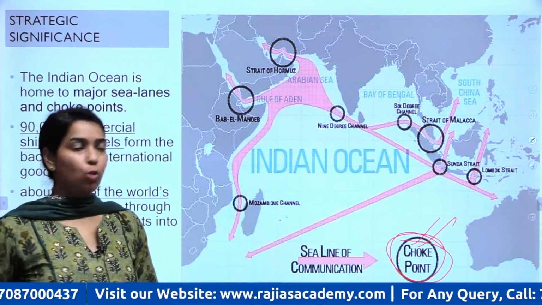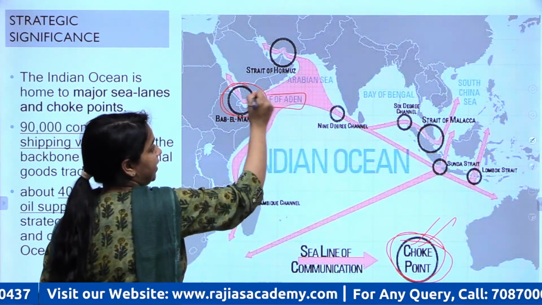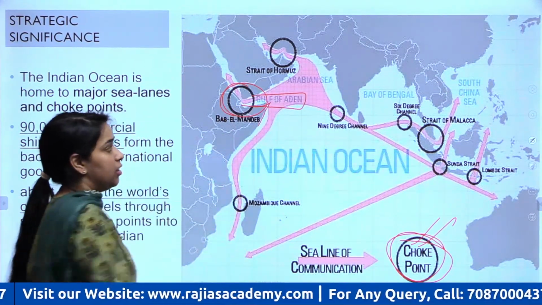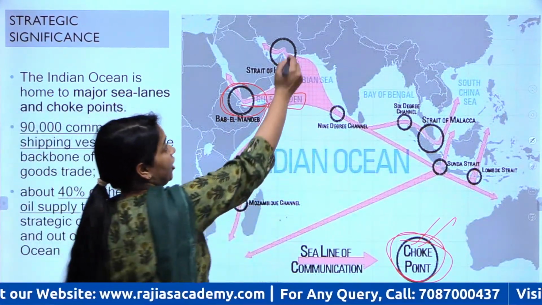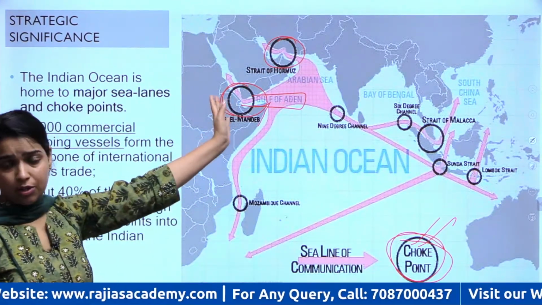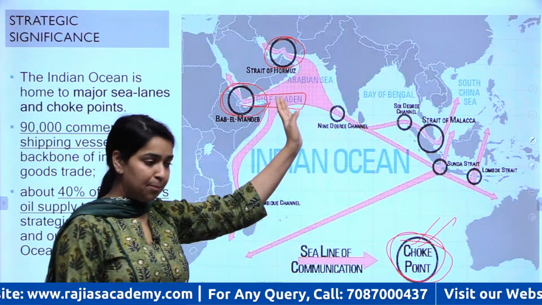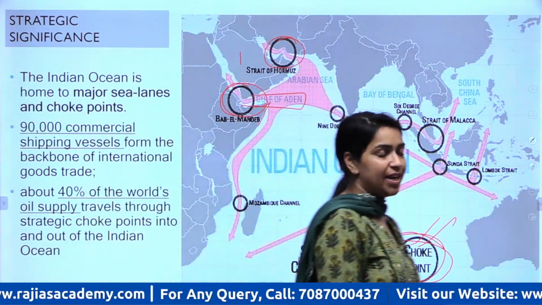What are these key choke points? Bab al-Mandeb, located in the Gulf of Aden, here near the eastern African coast. Then the Strait of Hormuz, located at the head of the Arabian Sea, near Iran and Saudi Arabia, right?